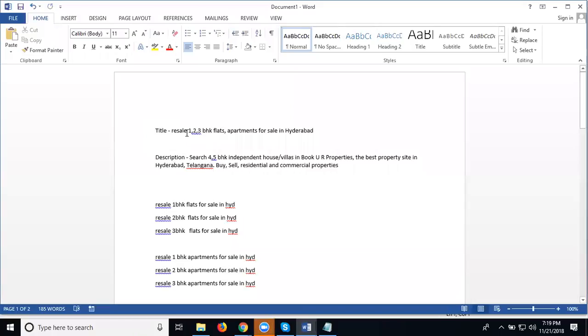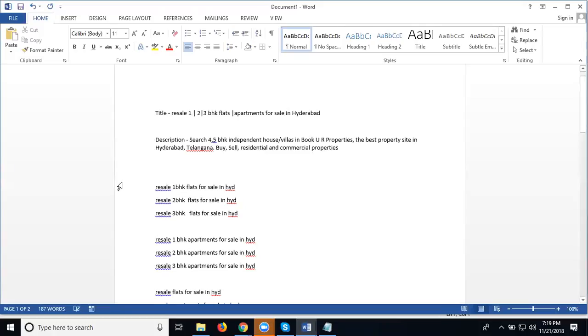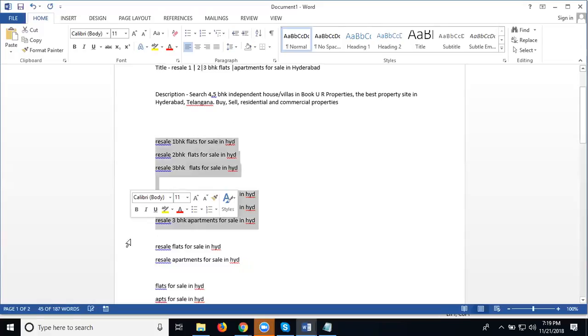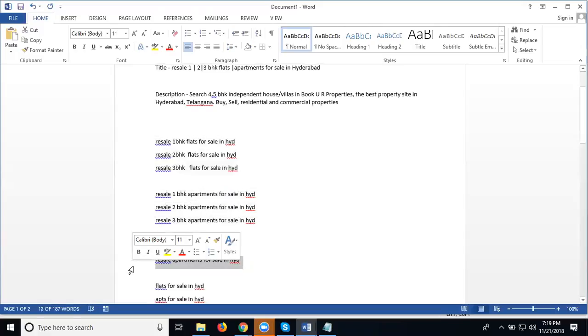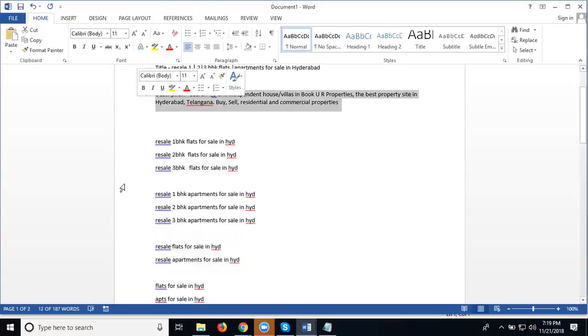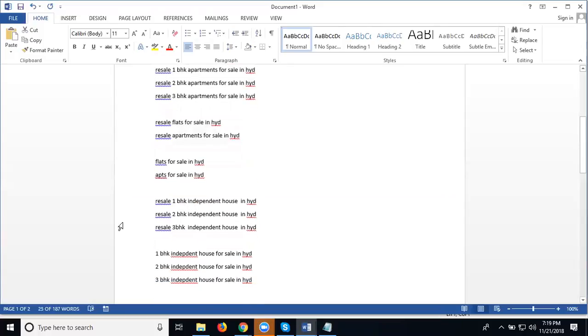Now see here. Resale 1, 2, 3 BHK flats, apartments for sale in Hyderabad. Here for flats and apartments we can write a pipe symbol, and 1, 2, 3. We give a pipe symbol. Pipe means OR. 1 or 2 or 3 BHK flats or apartments for sale in Hyderabad. Now in one title, how many keywords can we show? 6 keywords and 2. How many? 8 keywords. Based on the description, the remaining keywords will be shown in this one.